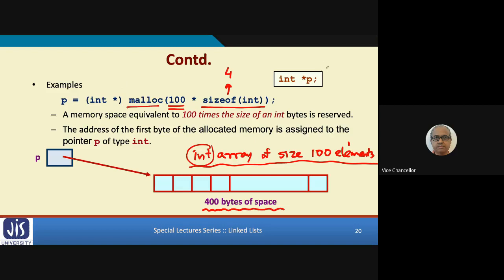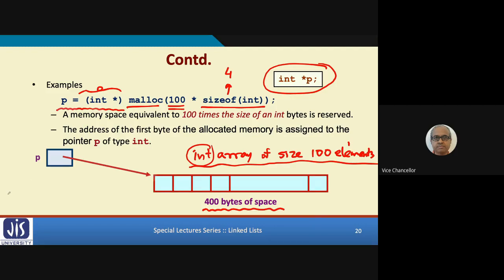Suppose in your program, you have declared an integer pointer like this, int star p. So now you can write p equal to, you recast this return value, which is an address, to int star, and then you assign it to p. Now once you have assigned it to p, just imagine what happens. P will contain the address of the first element of the array.